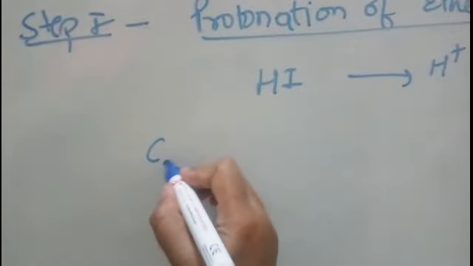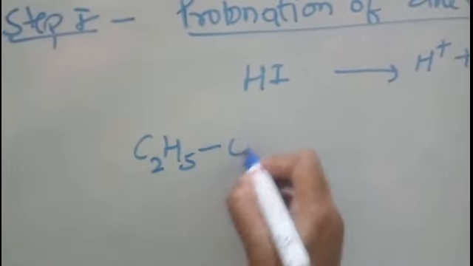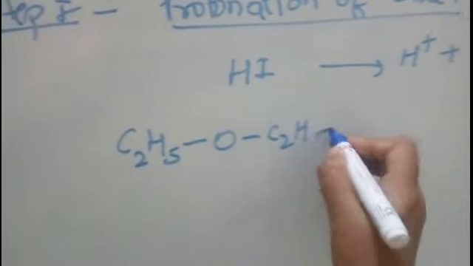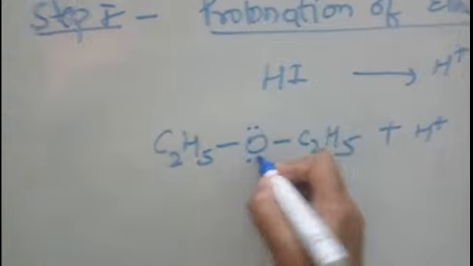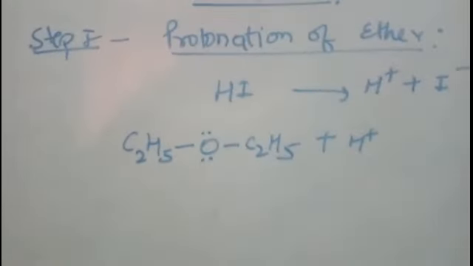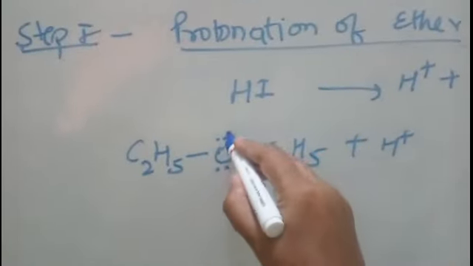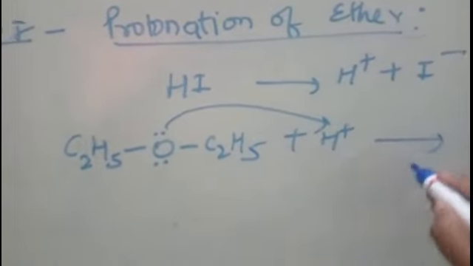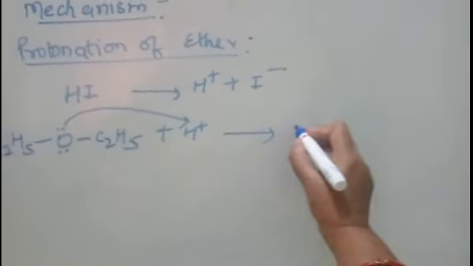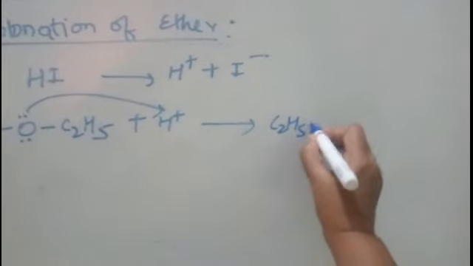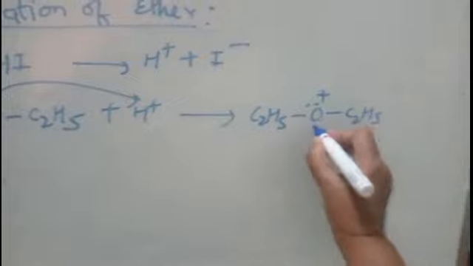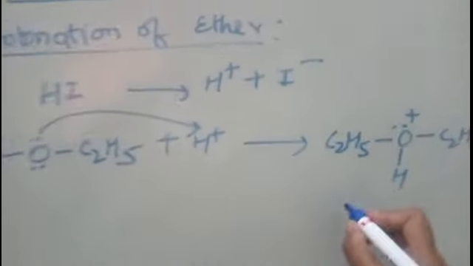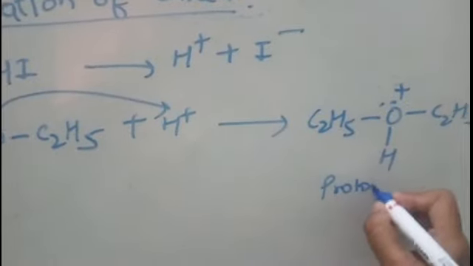Now let us take one symmetrical ether first. This hydrogen ion will attack on this ether. This ether has a nucleophilic center because oxygen contains two lone pairs, so it will donate a lone pair to the proton and you will get protonated ether. So protonated ether will be formed in the first step.